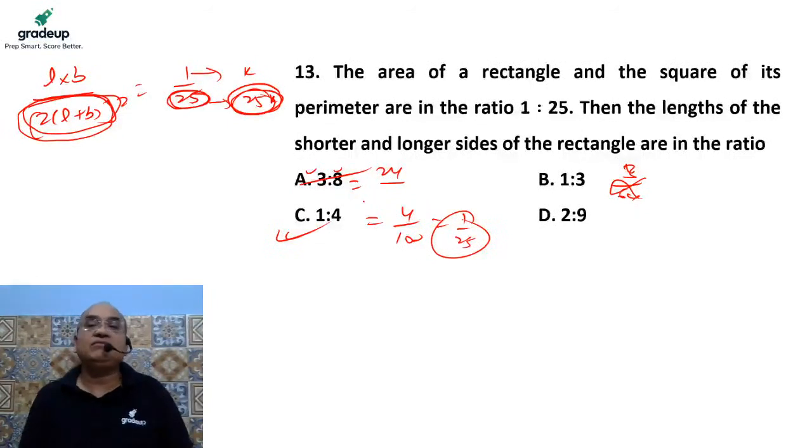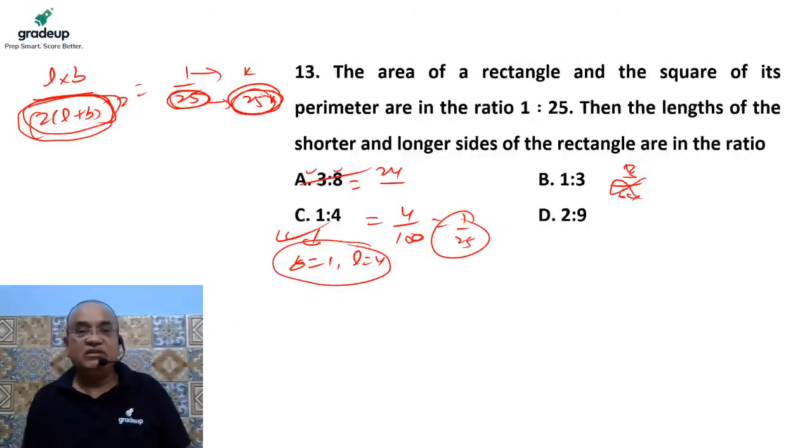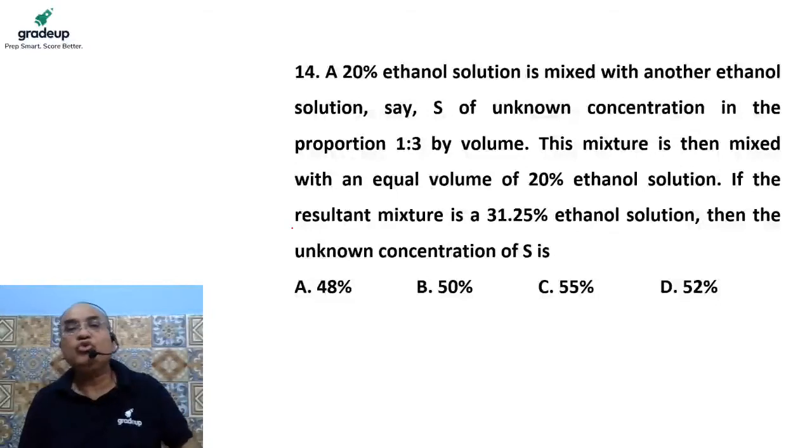Do this question with the help of options, please. This question is damn easy. And if this kind of question appears in CAT, it means CAT is really, really easy. Not a difficult one at all. So it is nothing but this: let's say B is equal to 1 and L is equal to 4, and please satisfy this condition. This condition gets satisfied. It means our answer would be C. So no need to do this question.